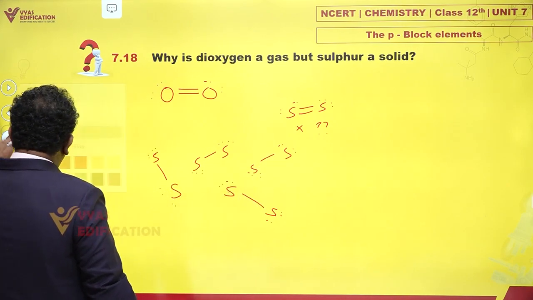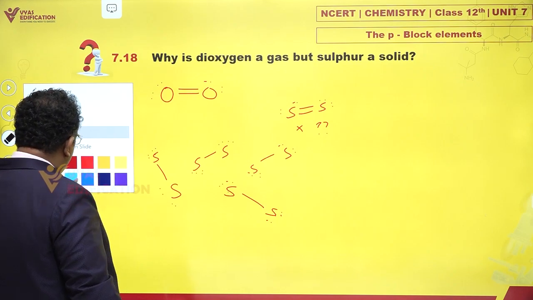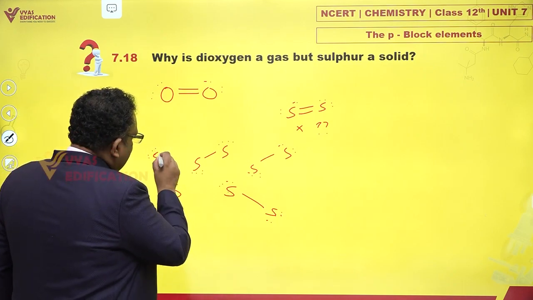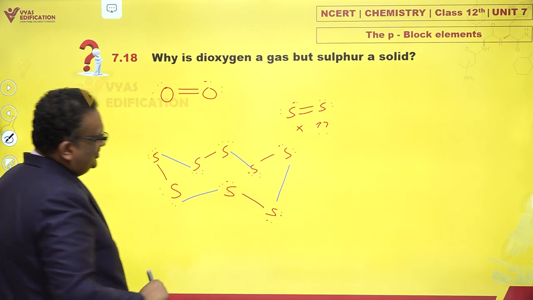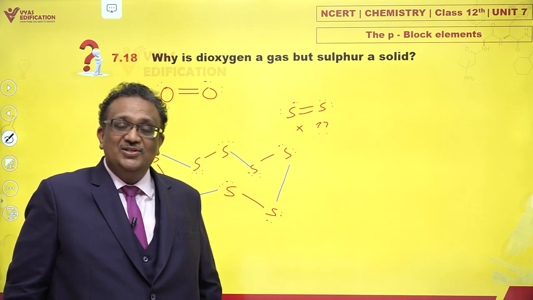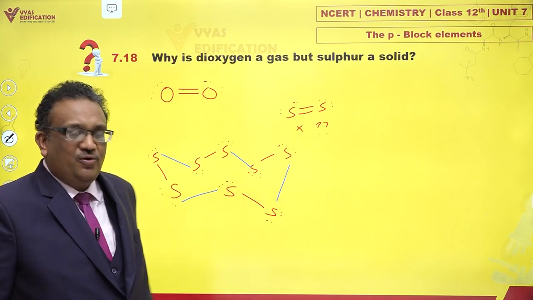Oh my God, that's bad. Valencies are not satisfied. I know that. Of course, I know that. Now, let's say we join them like this. Oh wow, what is this? What you've got just now, my dears, is the classic crown structure of sulphur.